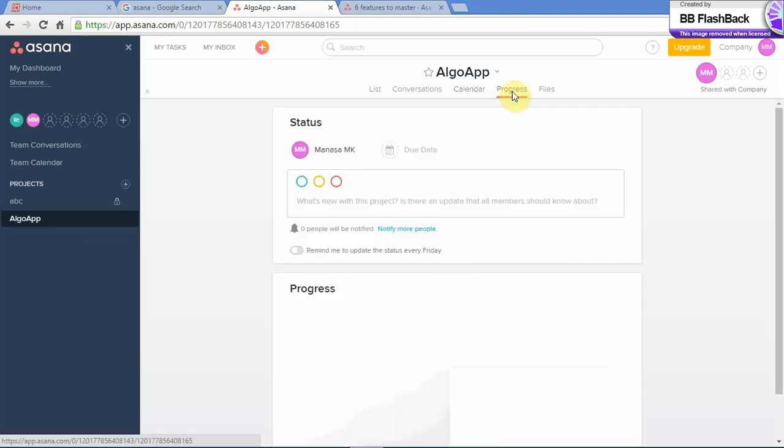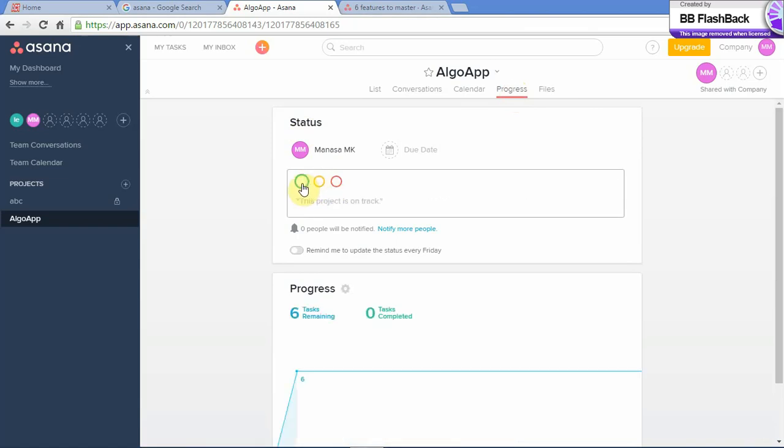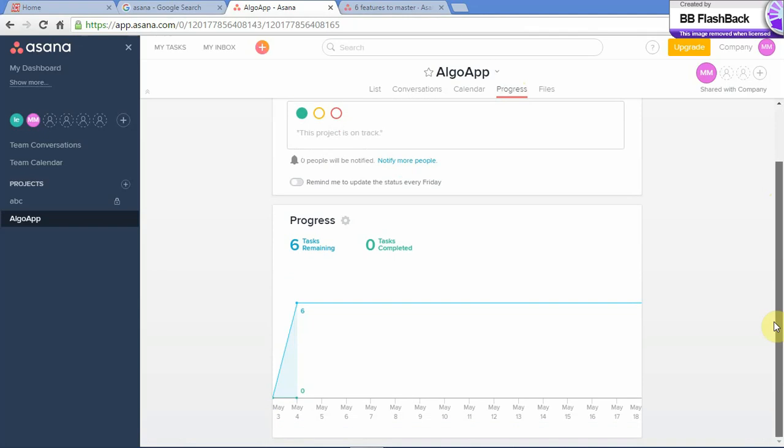Progress. You can enter the progress. Now that it is the initial stage, you can say the progress is on track. 6 tasks are remaining.